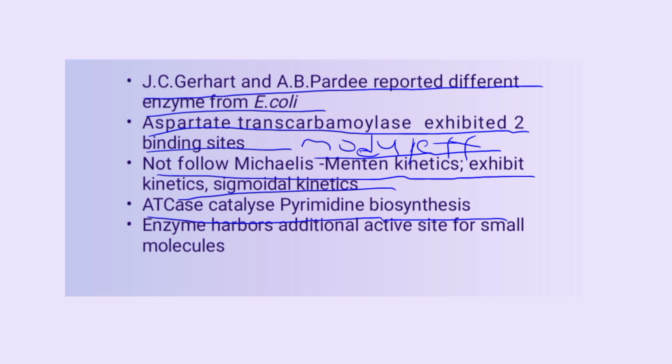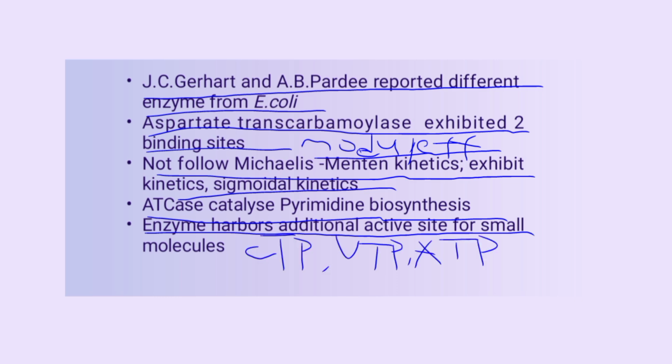In addition to the substrate binding site, this enzyme also harbors additional sites for binding of small molecules, namely CTP, UTP, and ATP. These small molecules regulate the enzyme positively or negatively depending upon the cellular requirement for these nucleotides.